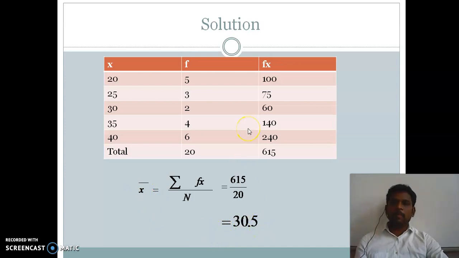So that is the procedure to find the mean value for a frequency distribution table. For frequency distribution data, we have to create a table in the solution, right? The solution contains the first two columns as the given data and the third column according to the formula. In the formula, the product of f into x is there, so I multiplied and formed a new column, and we have to put the total of both f and fx, and then substitute in the formula. So that's it, and if you simplify, you'll get the answer, right?